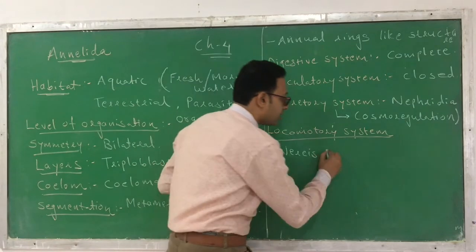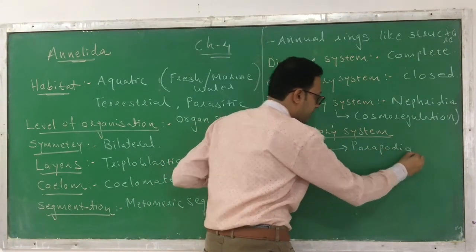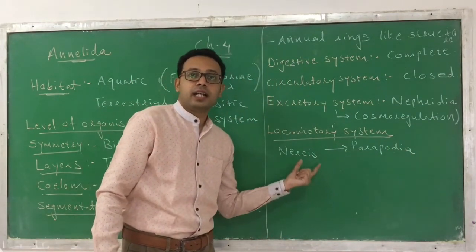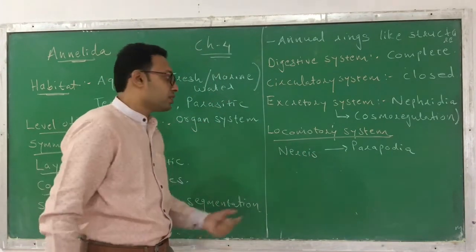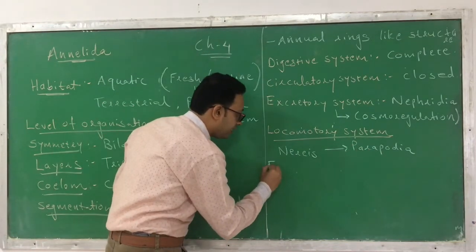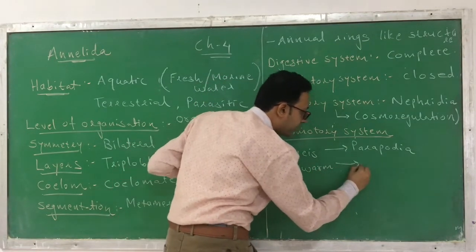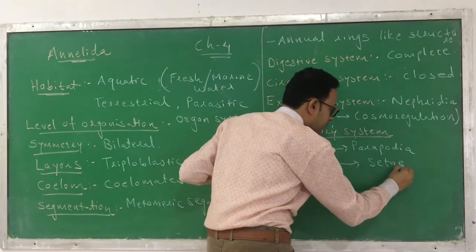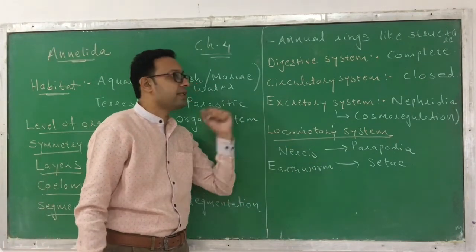In the Nereis, the locomotory organ is parapodia. Okay, Nereis is an animal. It's the name of an animal. It falls under the phylum Annelida, and it is an aquatic one, means it lives in the water. So in the Nereis, the locomotory organ is the parapodia. Okay. Similarly, in the earthworm, which is also falling under the phylum Annelida, the locomotory organ is setae. Setae is the locomotory organ. So such kinds of locomotory organs are present in phylum Annelida.